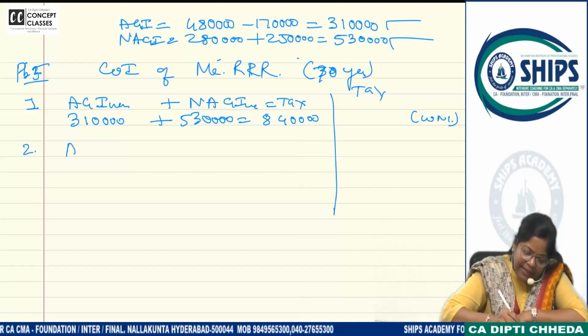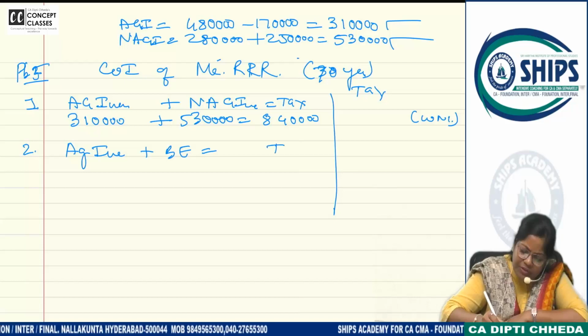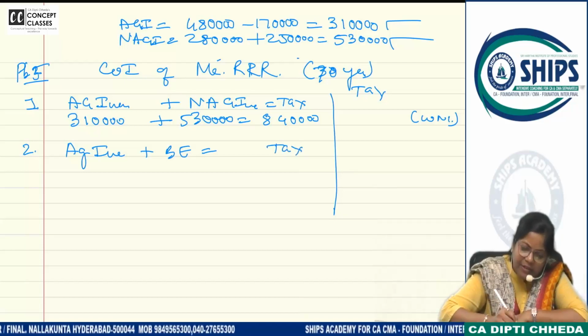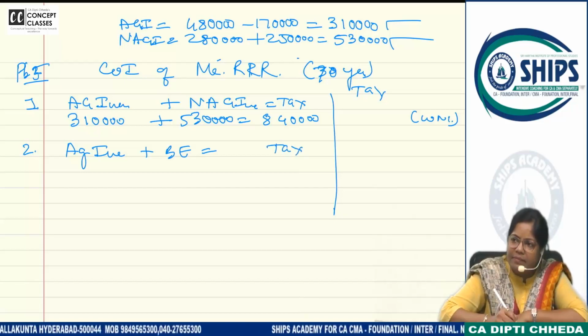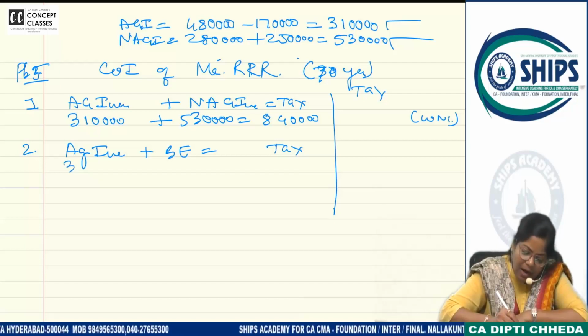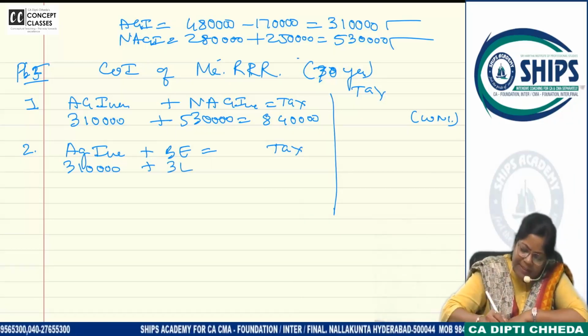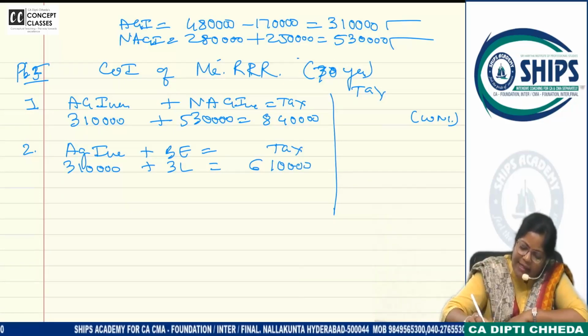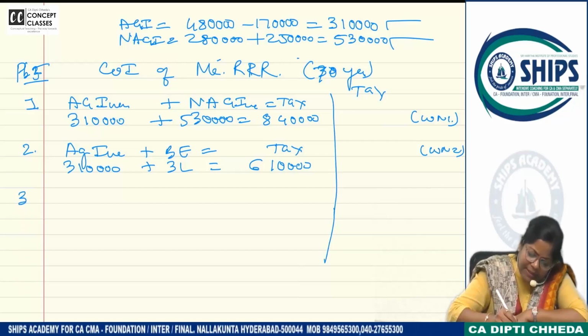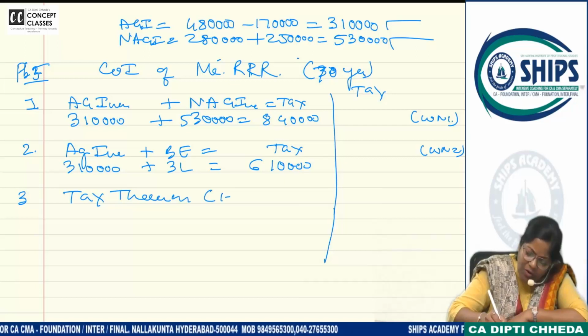Second, agricultural income plus basic exemption. We'll calculate the tax. What is agricultural income? 3,10,000. And what is his age? RRR 70 years. So what will be the basic exemption? 3 lakhs. So 6,10,000. Calculate the tax in working note 2. Third is tax thereon. What is tax thereon?